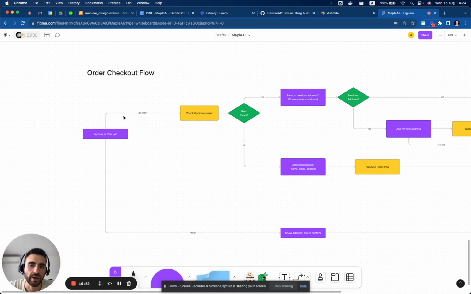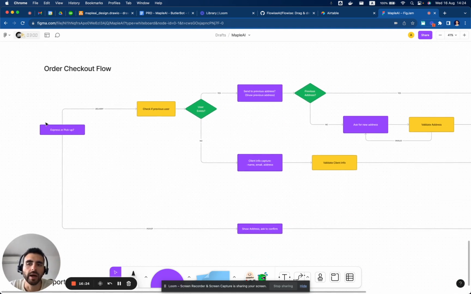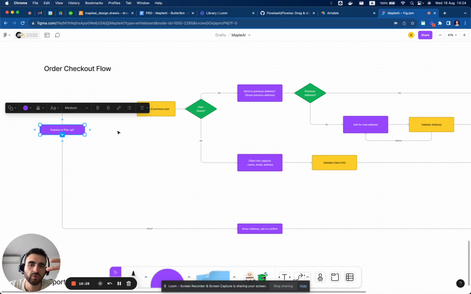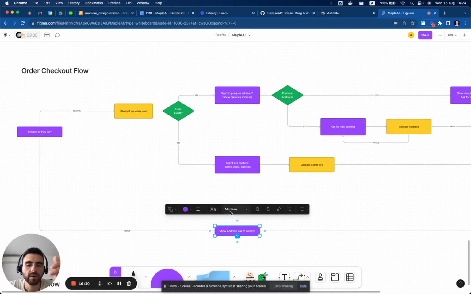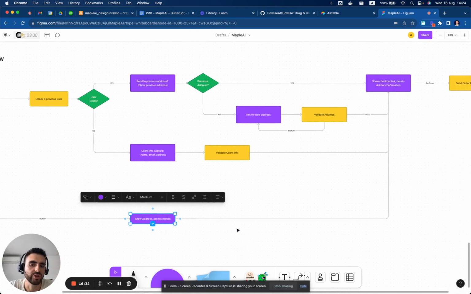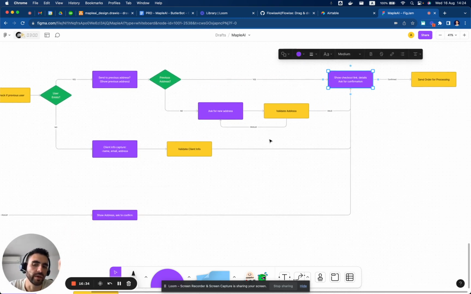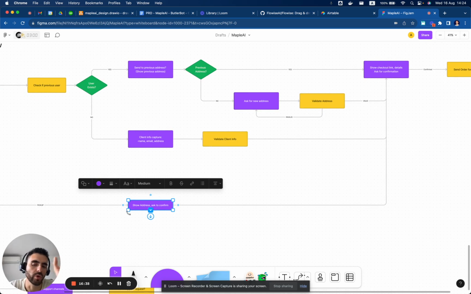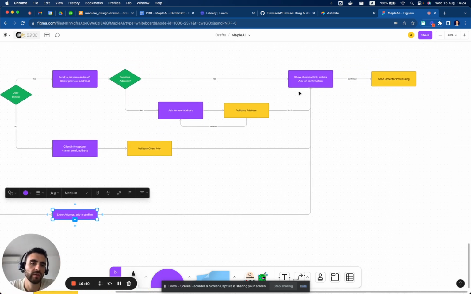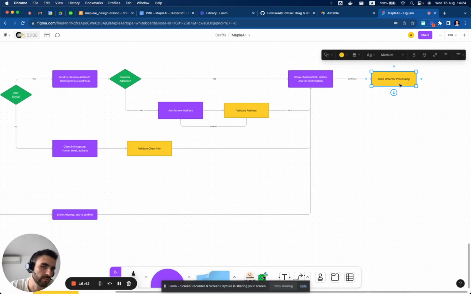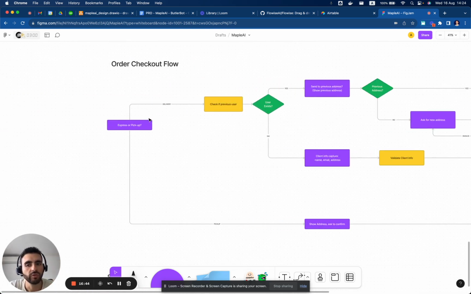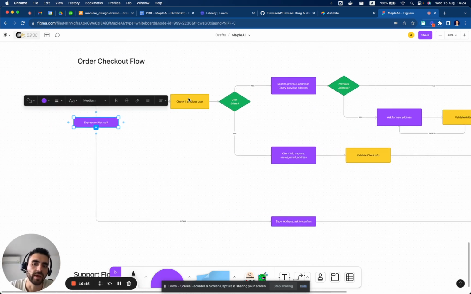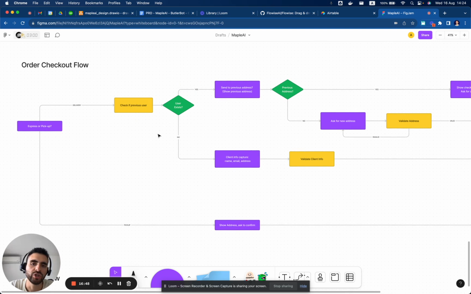And then the order checkout, what will happen is we will have express or pickup. So if it's pickup, we just jump straight to showing the address. Okay, so you have to pick up your order at this address. The user confirms, and that's done. But if the user wants express, then we will check.